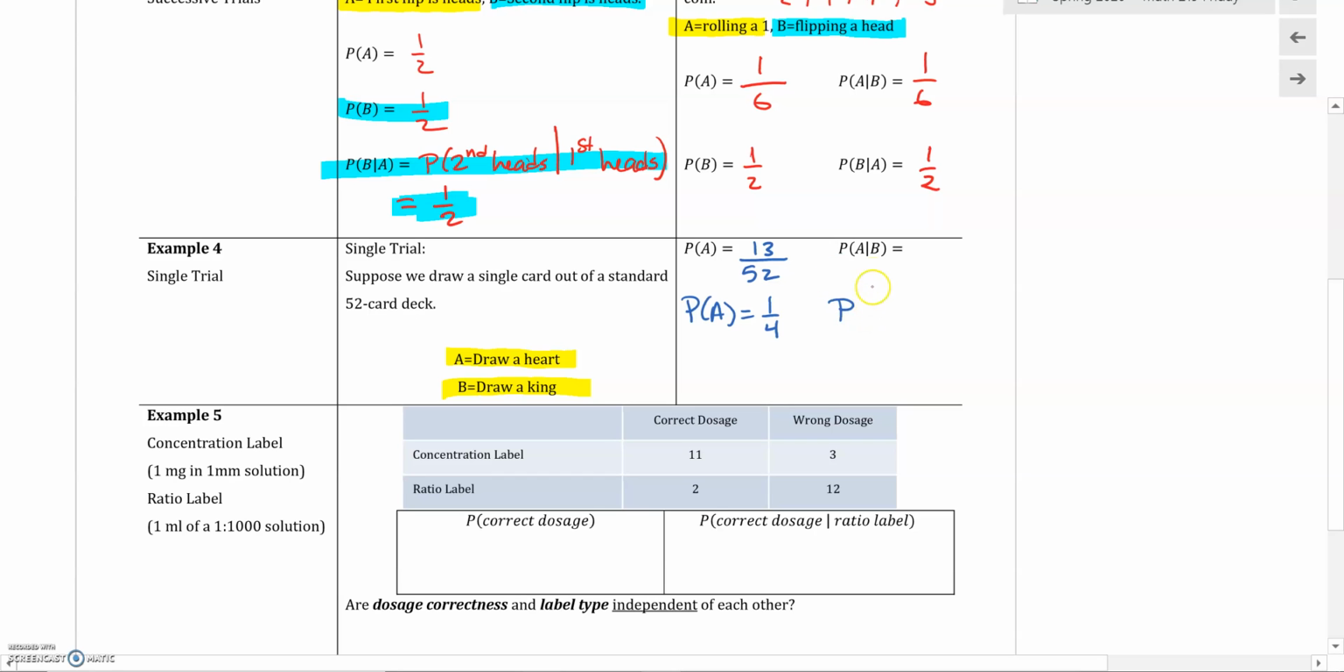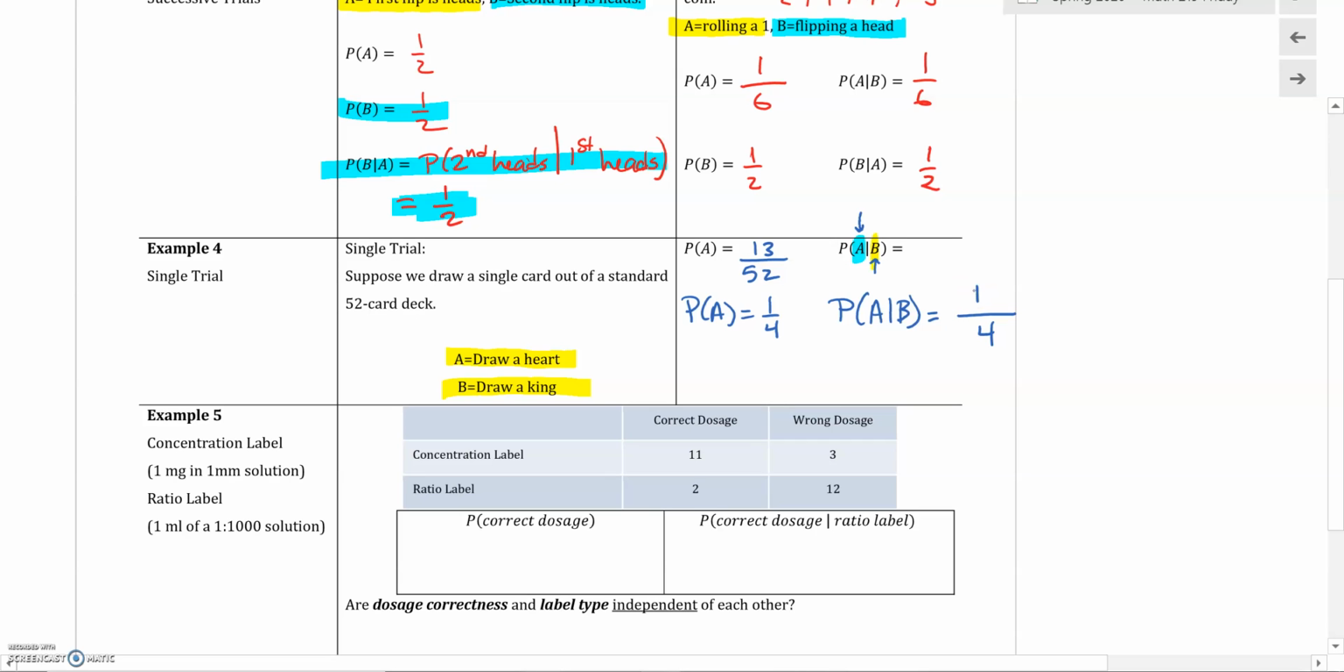The probability of A given B, that would be the probability of A drawing a heart, given that I am holding a king in my hand, right? That I already drew a king. All right. Well, if you think about it, if we drew a king, we know we've got a king in our hand. There's only 4 kings in the deck. So of those 4 kings, what's the probability of getting a heart? Well, there's only 1 king of hearts, so it'd be 1 out of 4.